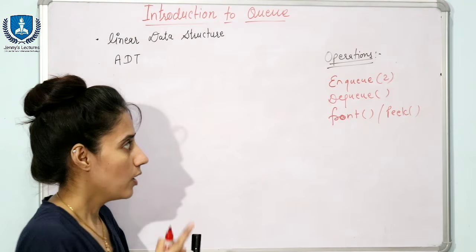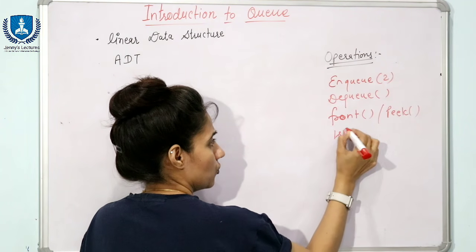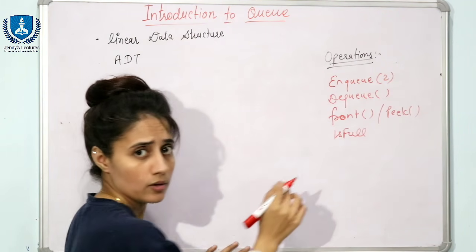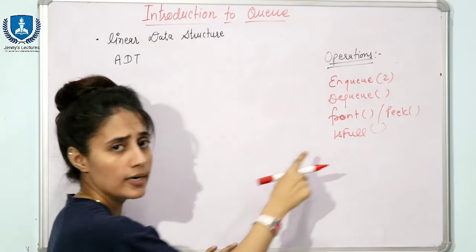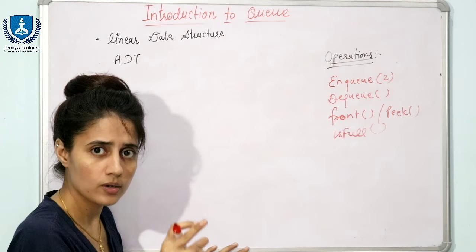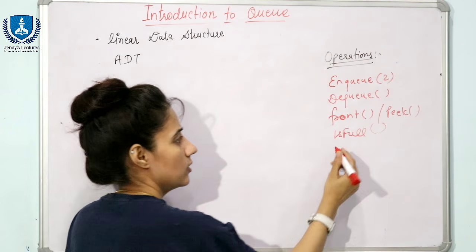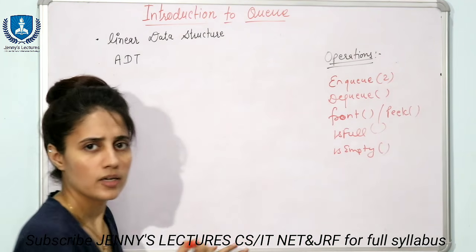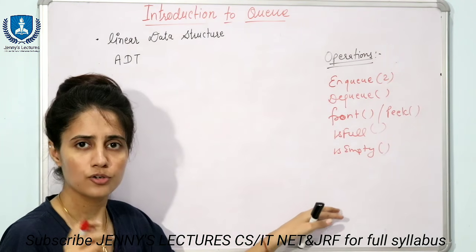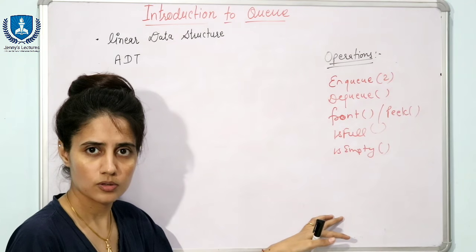Now, is queue full? You can check by isFull function. It will return true if the queue is full, otherwise it will return false. Is empty? Same we have discussed in stack. If the queue is empty, then it would return true, otherwise it would return false.